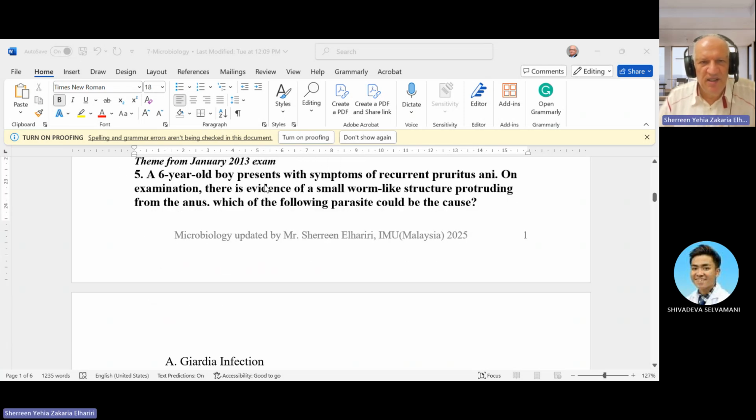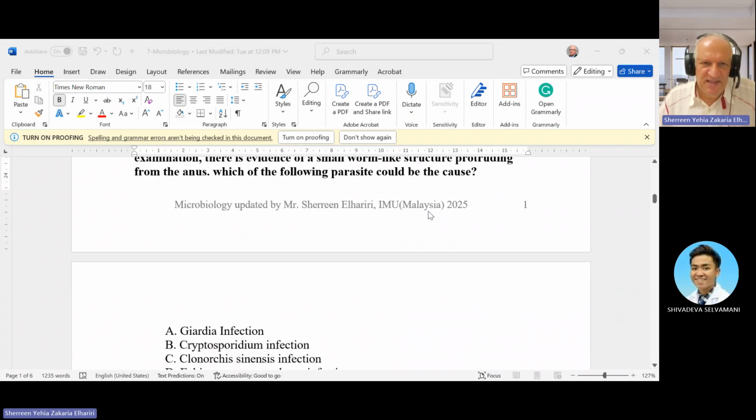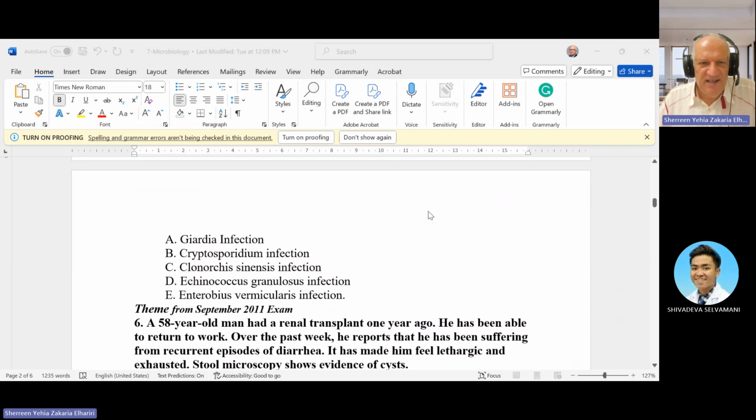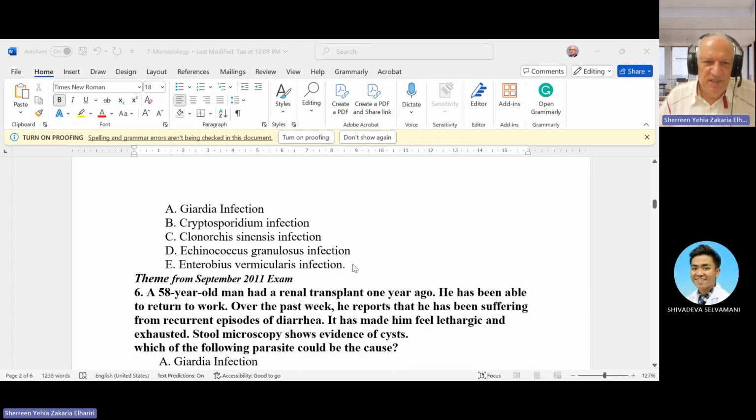A 6 years old boy presented with symptoms of recurrent pruritus in the anus. On examination, there is evidence of a small worm-like structure protruding from the anus. Which of the following parasites could be the cause? This is a tiny worm. We call it pinworm. Pinworm is the common name, but the scientific name is Enterobius vermicularis, and we usually call it pinworm. It is like a pin, pin-like.